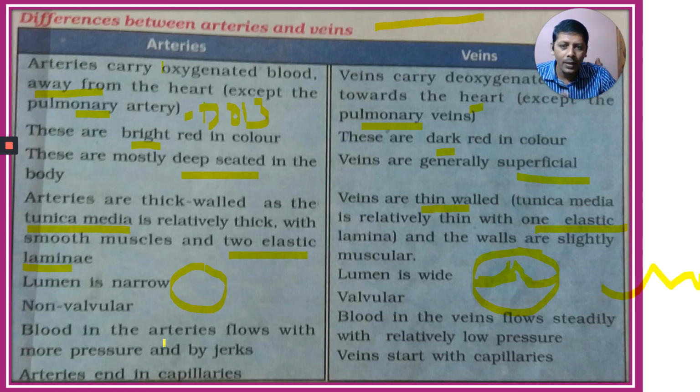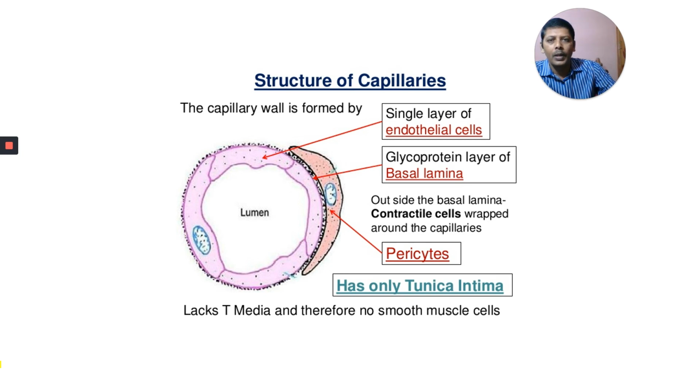Next one, blood in the arteries flows with more pressure, BP is more. Generally our BP is measured in the brachial artery. The blood pressure is measured in arteries. Here in veins, BP is low. Arteries end in capillaries, whereas veins start with capillaries. These are the differences between arteries and veins.